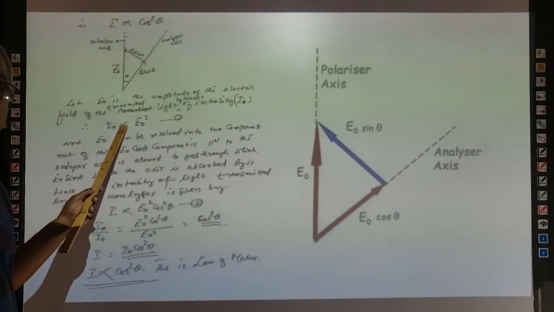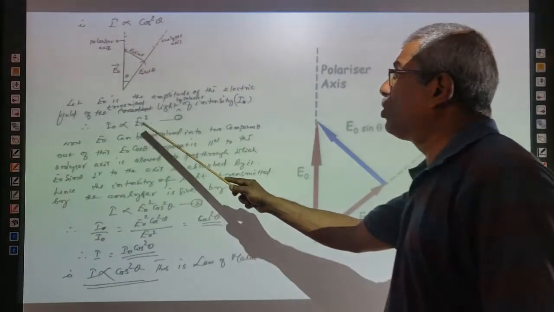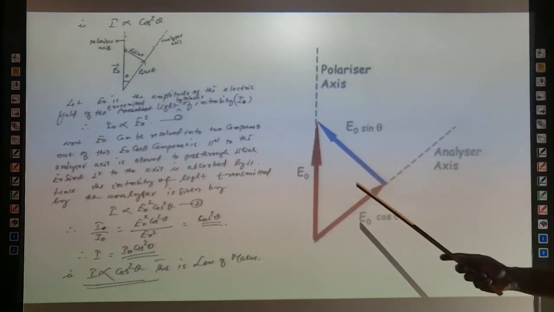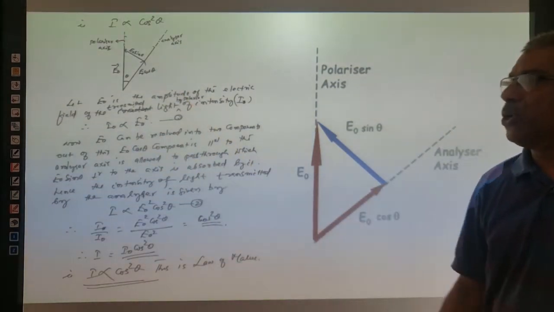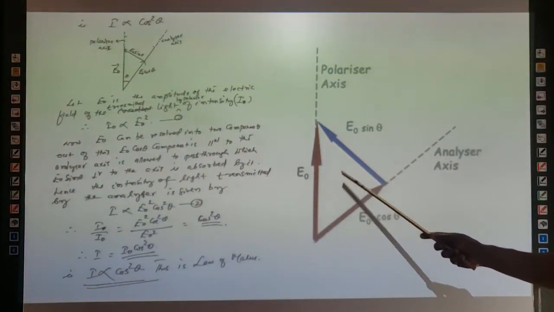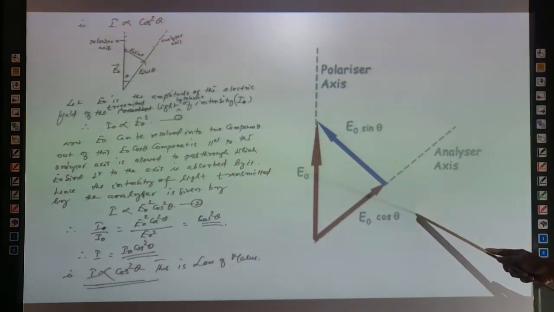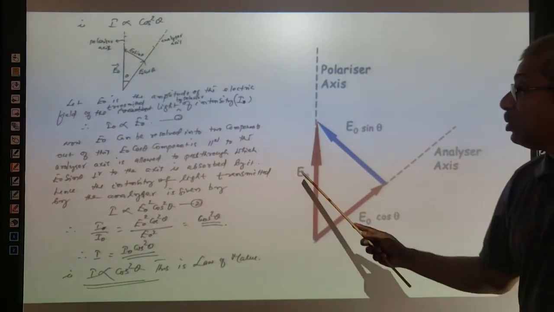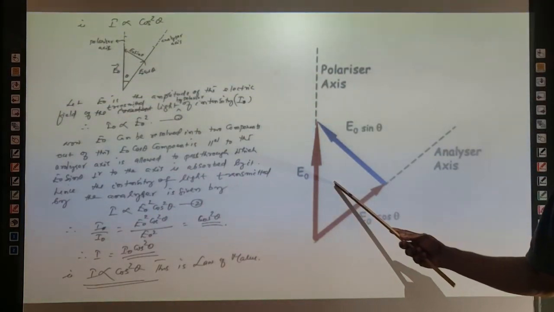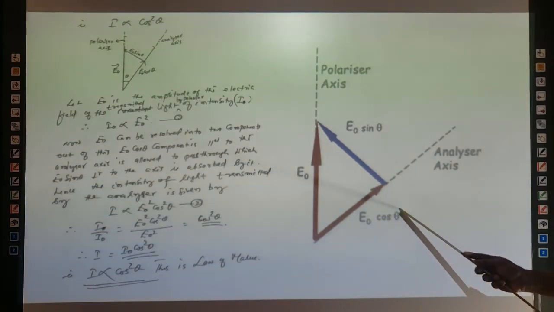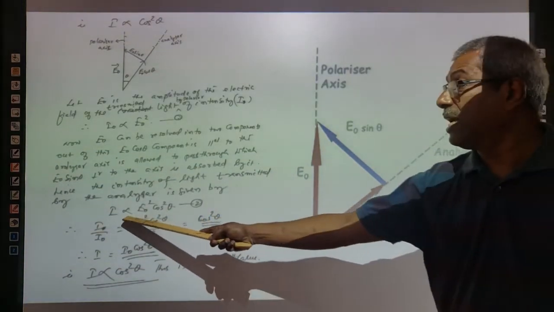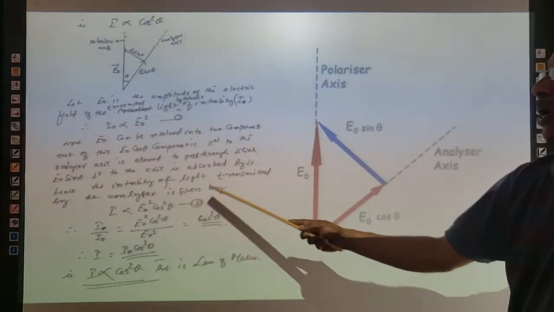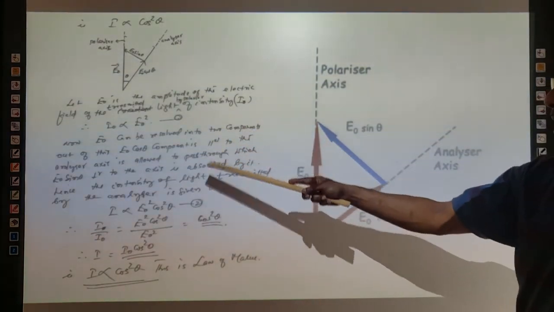So, in the first case we can write I0 proportional to E0 square. Why? Because intensity is directly proportional to the square of the amplitude. Right? Now, after passing through the polarizer, intensity is I0. After passing through the analyzer, the intensity is I. Therefore, in the second case, the intensity of light transmitted by the analyzer is given by I proportional to E0 square cos square theta. So this is equation number 1, and this is equation number 2.